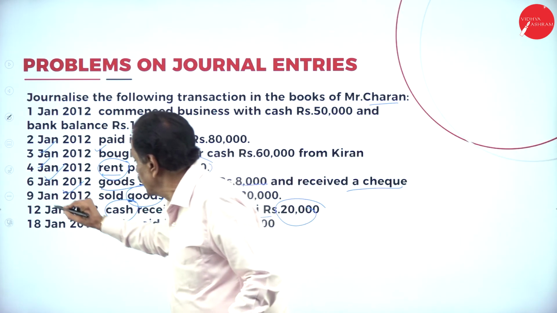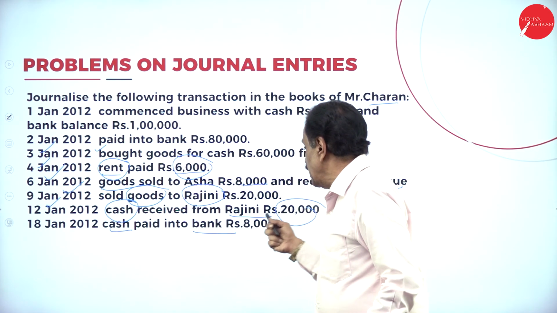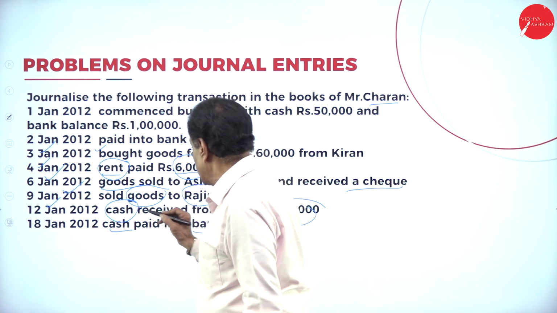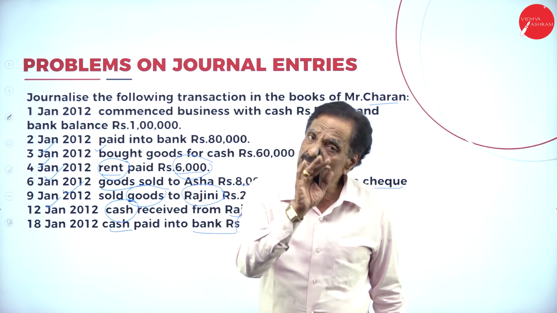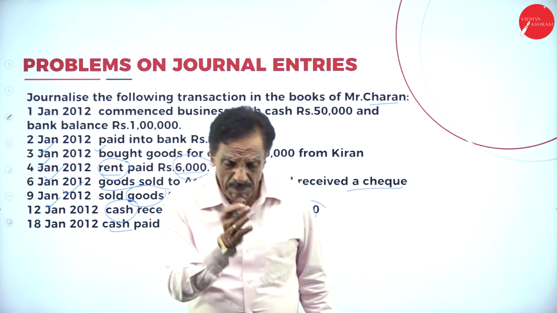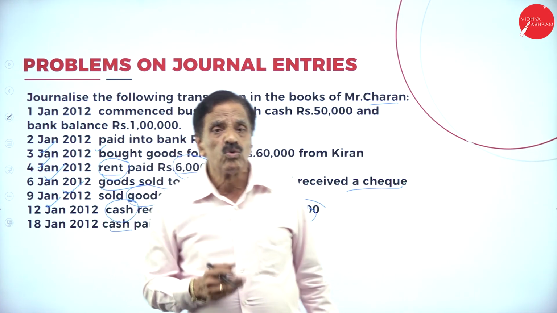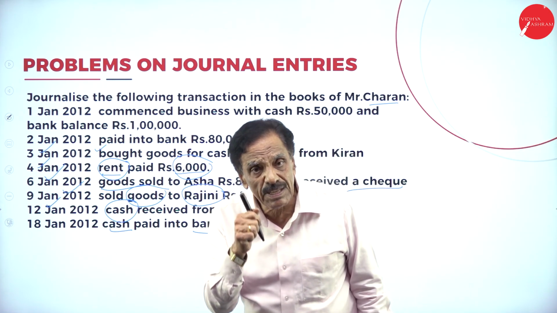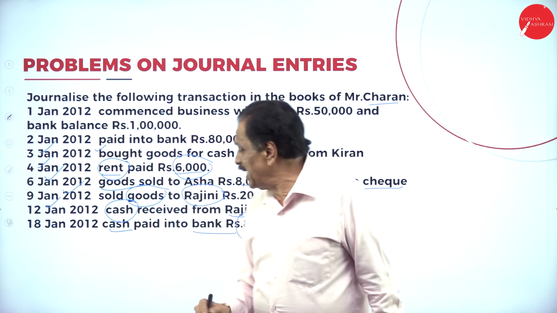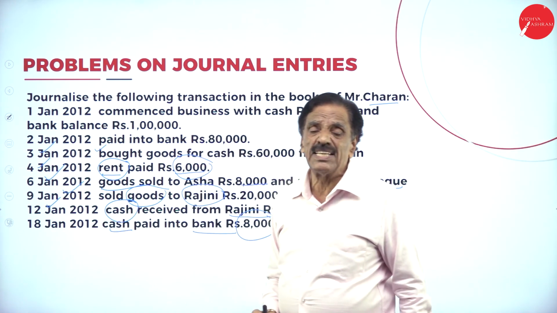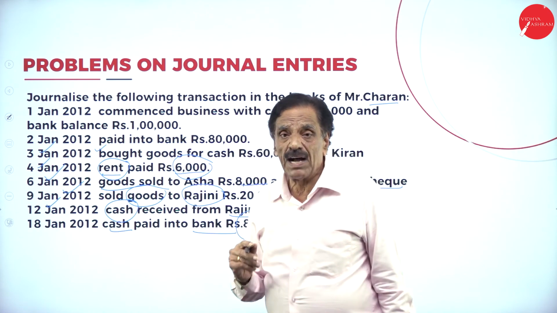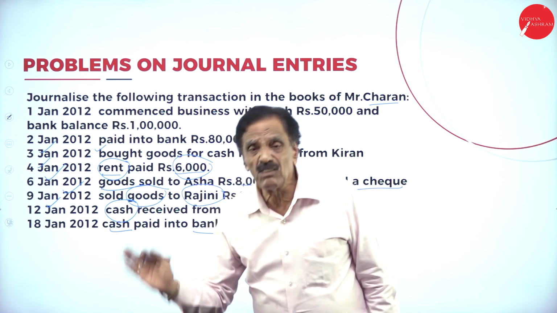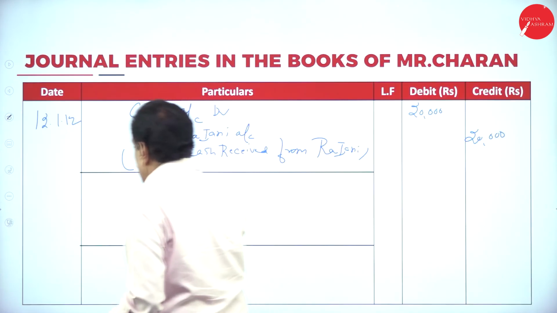12th is over. Then 18th, cash paid into bank. We put the money into the bank. Which are the two items? One is the bank, one is the cash. Cash comes under real account. What does the real account say? Debit what comes in, credit what goes out. Who is the receiver? Banker is the receiver. Banker comes under personal account, debit the receiver. So bank account should be debited, cash account should be credited. On which date? 18th. What's the entry? Bank account debtor to cash account.